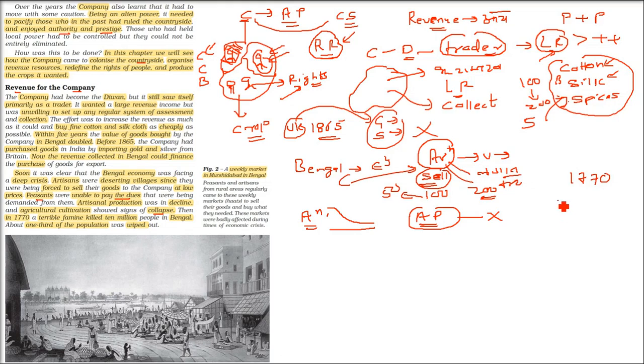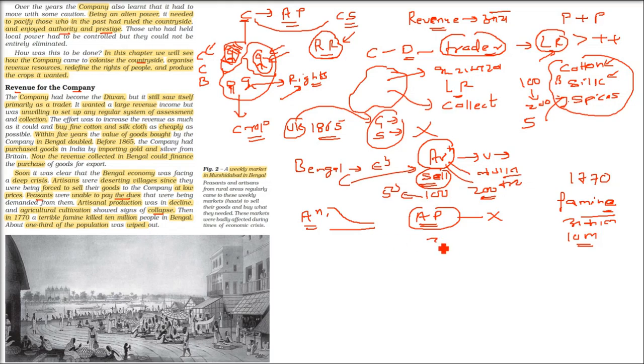1770, there was a great famine, the Great Bengal Famine, which happened in Bengal. Akal, famine. No food, no water, nothing. People dying of hunger. 10 million people. 1 million is 10 lakh. Okay.